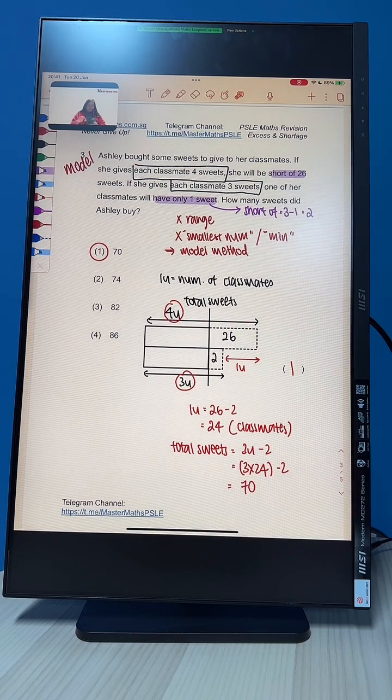Okay, sure, let me explain the extra 2 one more time. Why extra 2? The poor last classmate only got 1, supposed to have 3. Therefore, short of 2. Okay? If you have no questions, I'm going to move on to question number 4.